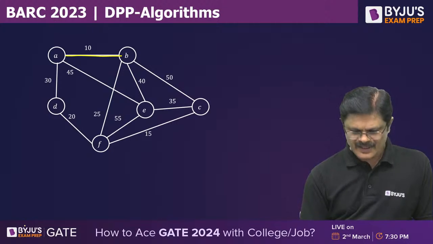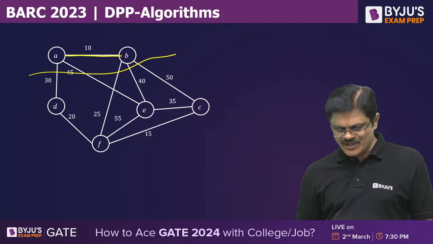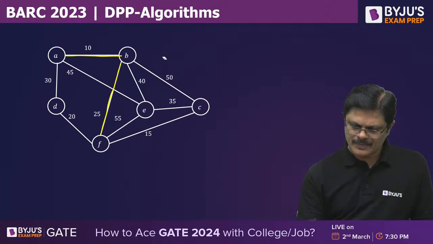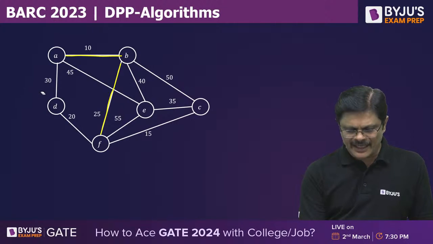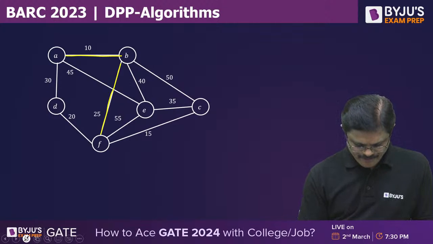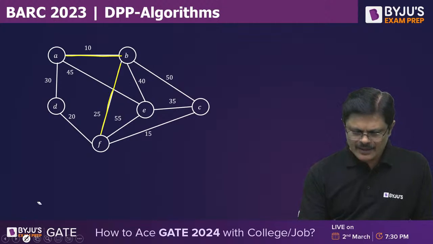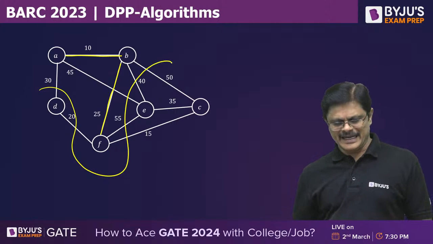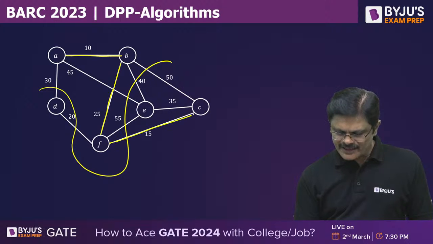Then AB, you create a cut from AB. Out of all these, what is the smallest edge cost? 25 is the smallest edge cost, select it. Then you try to create a cut from ABF to other vertices. So you can select a cut from this to other edges. Am I clear? So in the 30, 20, 15, 15 is the smallest, select it.